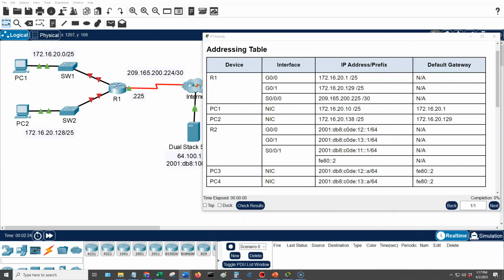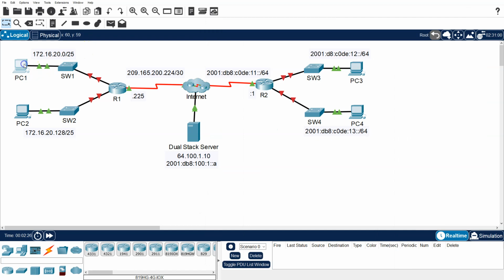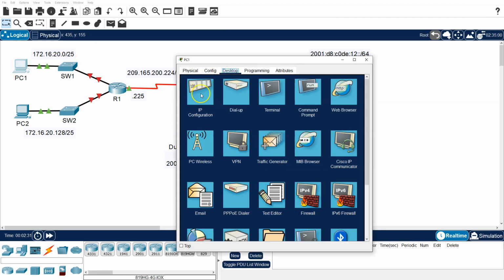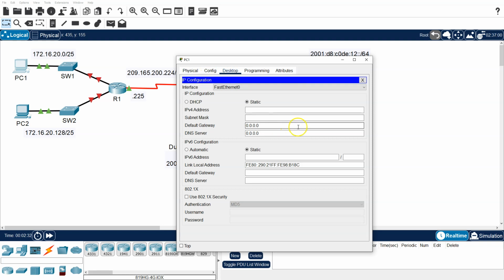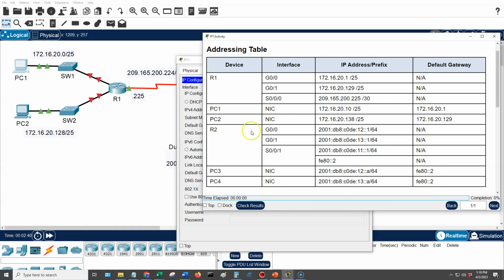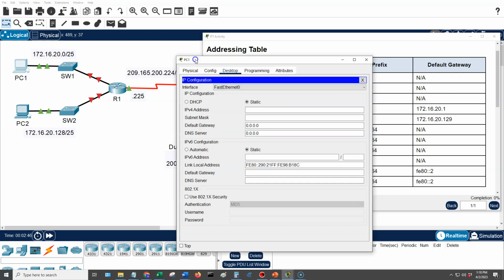So let's come back over here. I'll open PC1, and we're going to go to the desktop IP configuration. Let me bring back our information here. So PC1 is that.